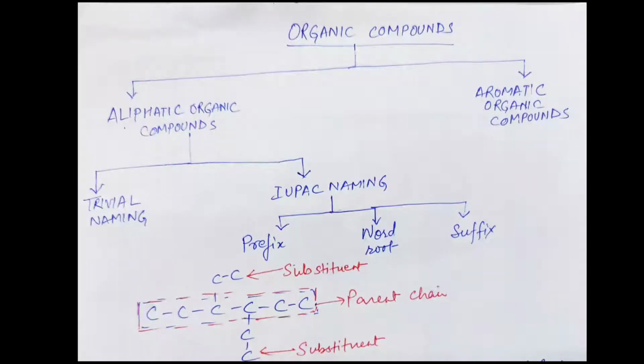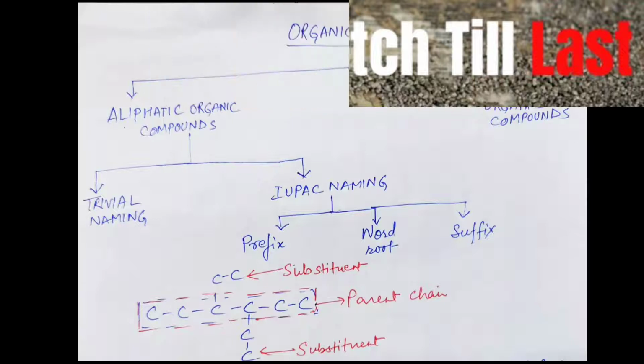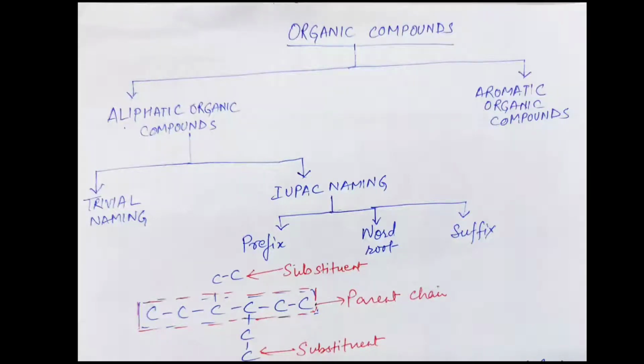Students, today in our class we will discuss nomenclature of organic compounds. In previous classes you have already studied some of the rules for naming organic compounds, because you know the concepts of homologous series and functional groups. Proceeding further, broadly, organic compounds are classified into two groups: aliphatic organic compounds and aromatic organic compounds.